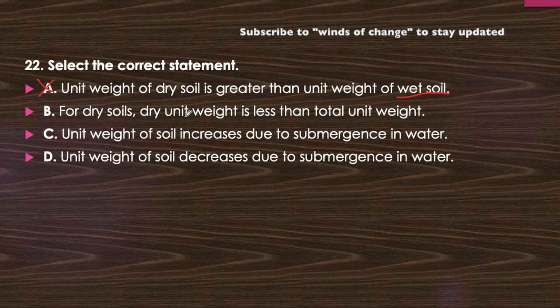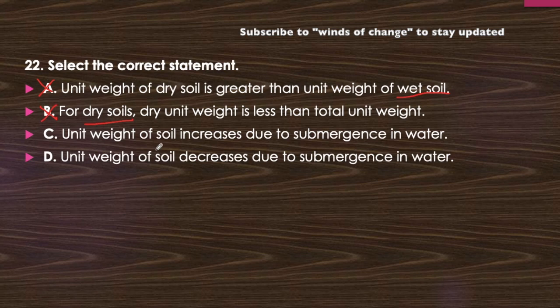Now for dry soils, dry unit weight is less than total unit weight. Now for dry soil, dry unit weight is equal to total unit weight, because the relation says that dry unit weight is equal to total unit weight upon 1 plus w, where w is the water content. Now if there is no water content, that is for the dry soil, we are talking about dry soil here, so obviously no water, the w value, that is water content, will be 0. So dry unit weight equals total unit weight. So this statement is also incorrect.